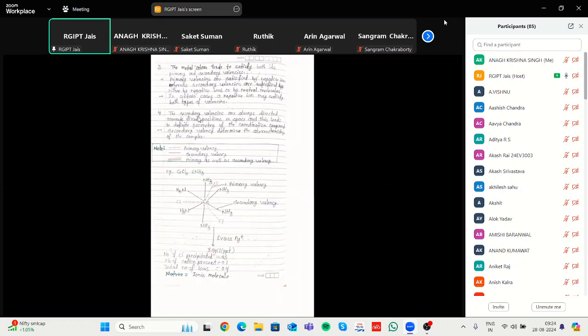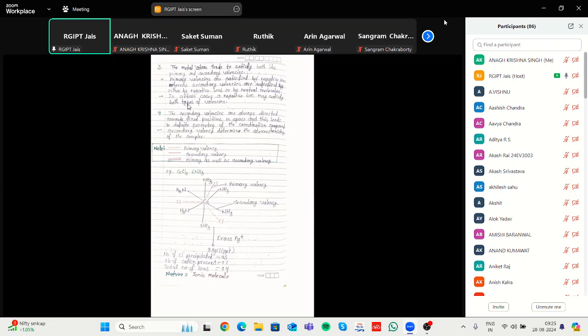The metal has to satisfy both the primary as well as the secondary valency. Primary valencies are satisfied by a negative ion, and secondary valencies are satisfied by either an ion or a neutral molecule. In a certain case it may be a negative ion or a neutral one.